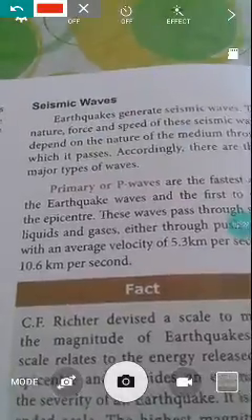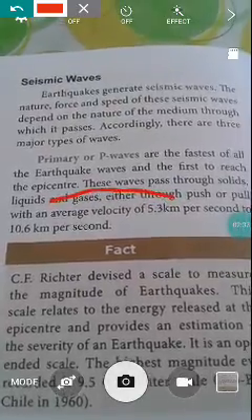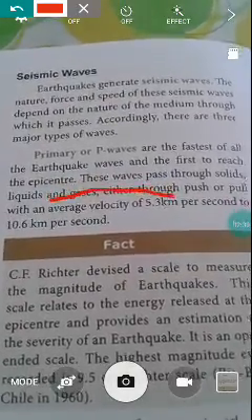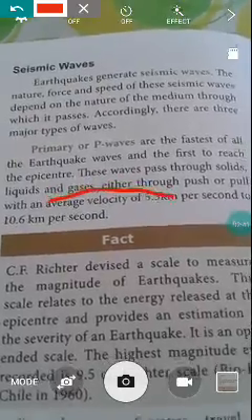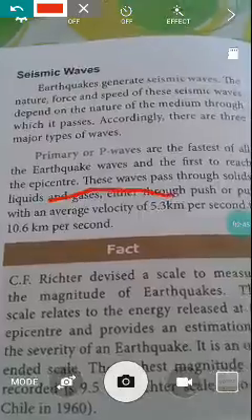First one, primary waves, also called P waves, are the fastest of all earth waves and the first to reach the epicenter. Which type of waves reaches first in the earth crust? It is known as the primary wave or P wave.